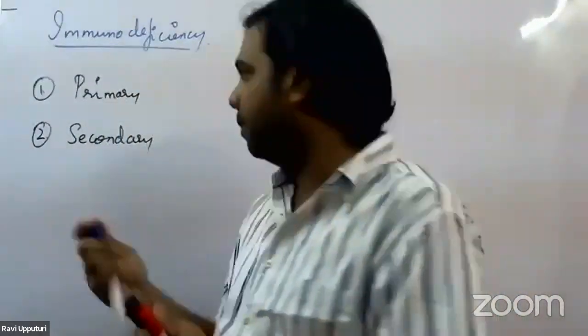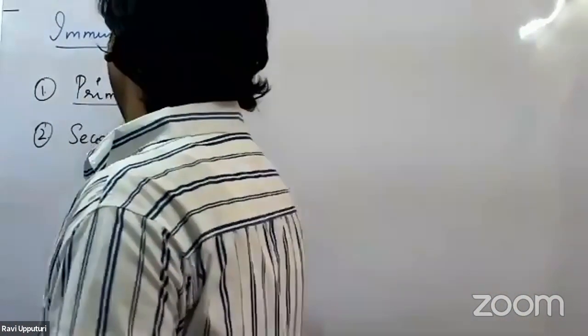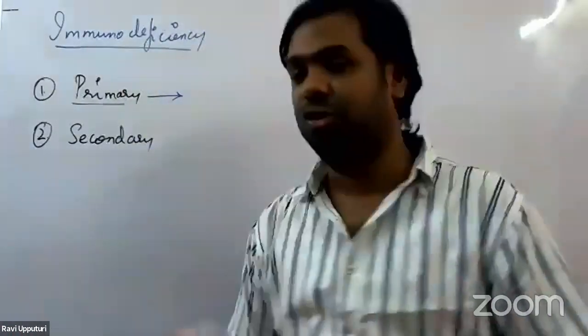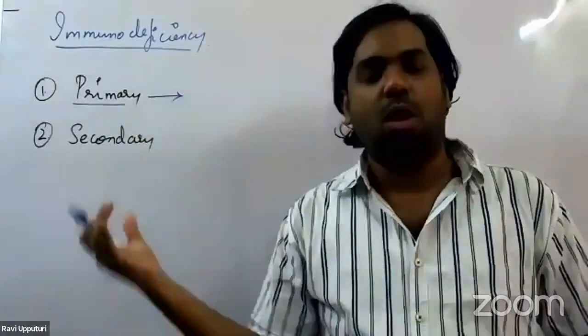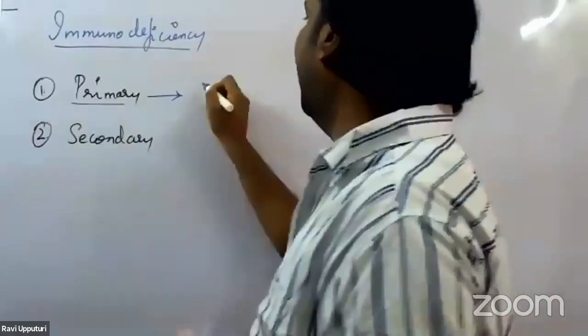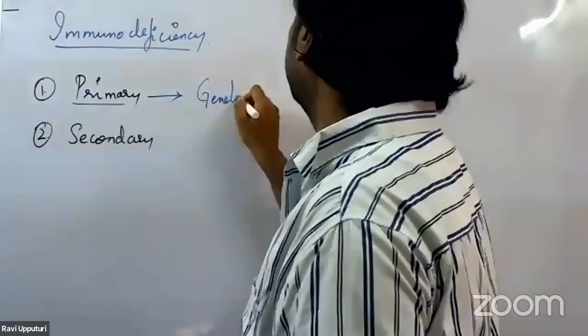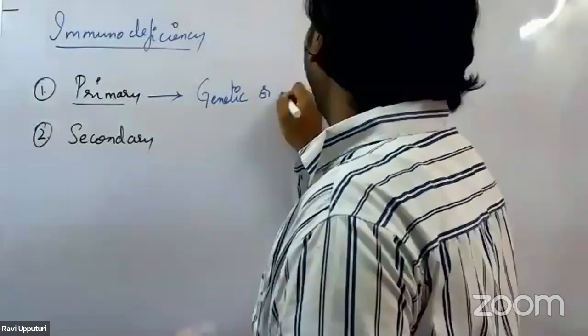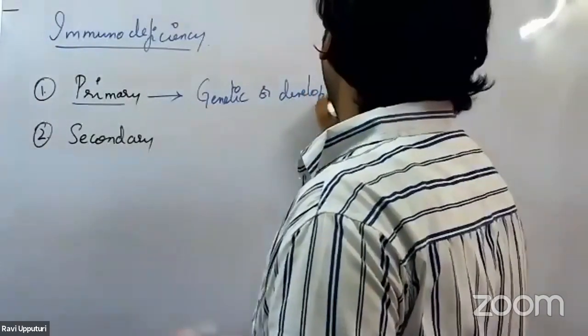Now, what do we mean by primary immunodeficiency? These are immune deficiencies or defects which are said to be either genetic or developmental defects.